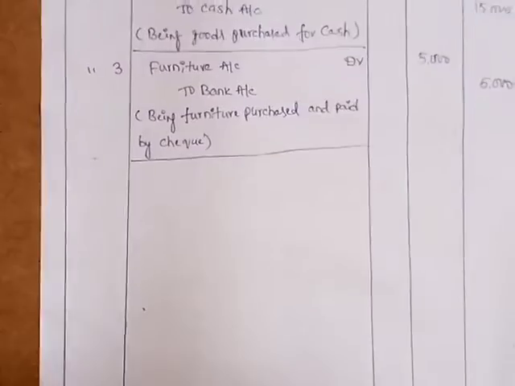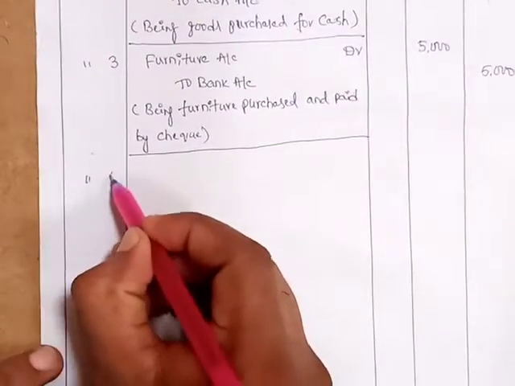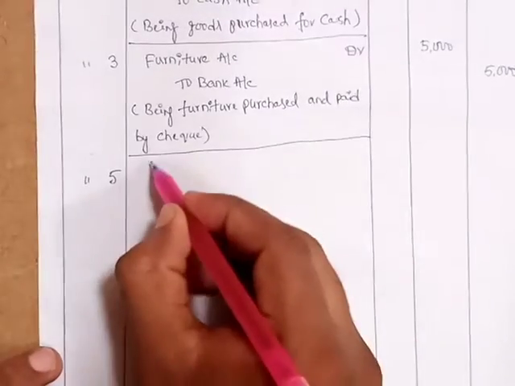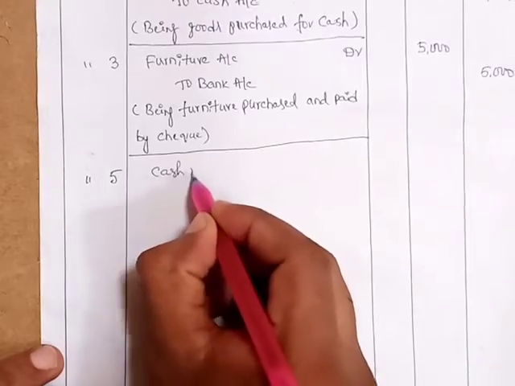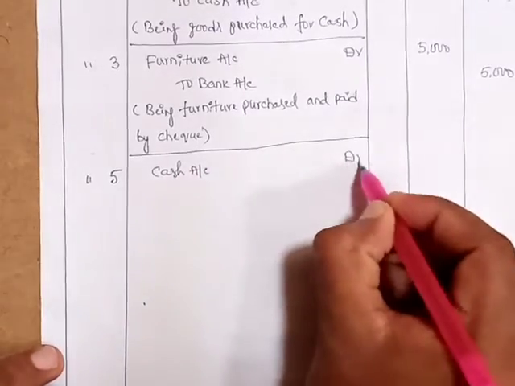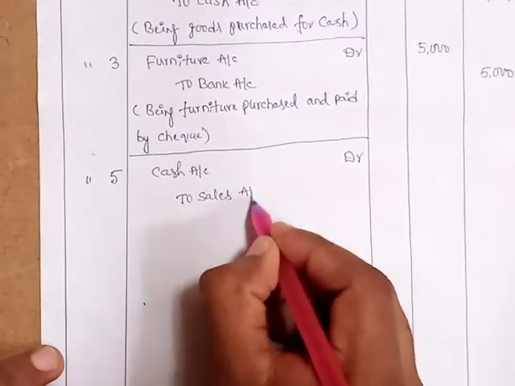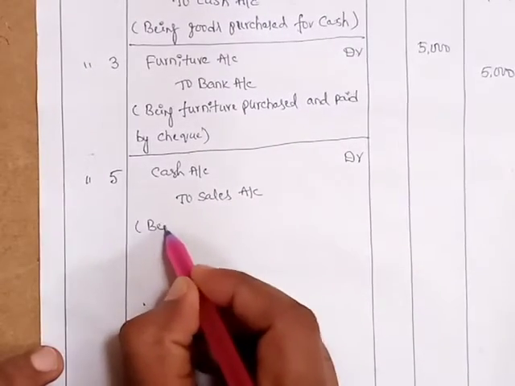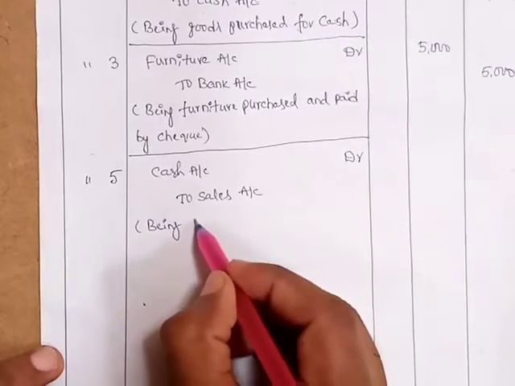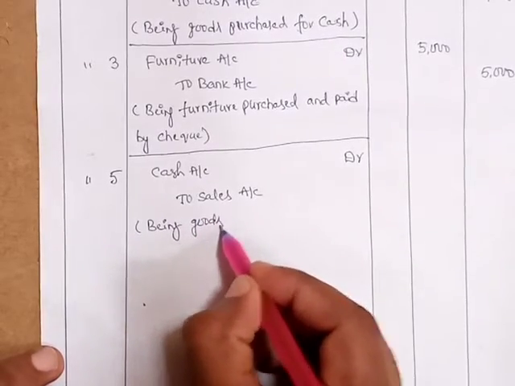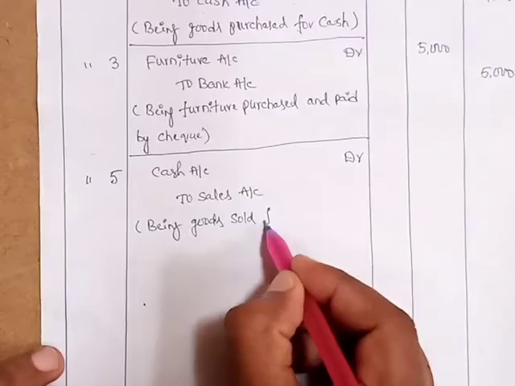So the entry is March 5th, cash account debtor to sales account. Narration, being goods sold for cash.